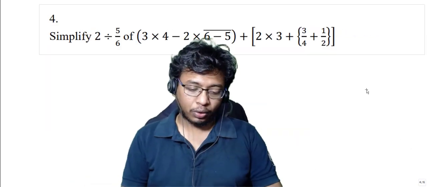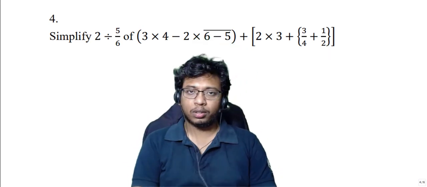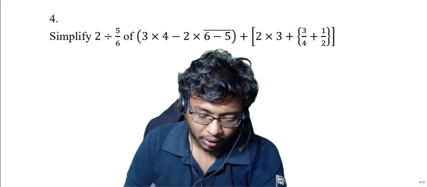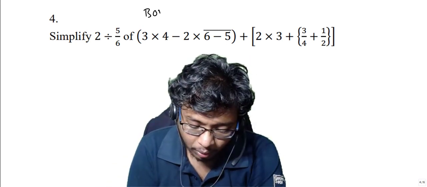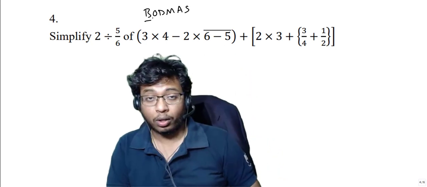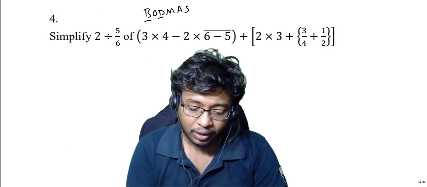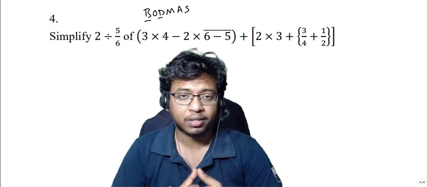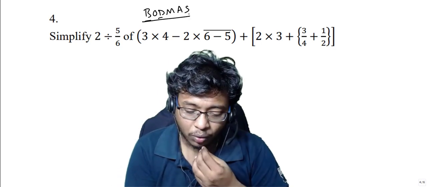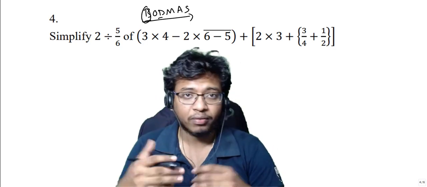So our fourth question is about BODMAS. Till now you might have seen this word, right? BODMAS. So B for bracket, O for order. Order means something called as power, exponents. D for division, M for multiplication, A for addition, S for subtraction. So the order of precedence goes from left to right. So whichever comes first will take the first priority.